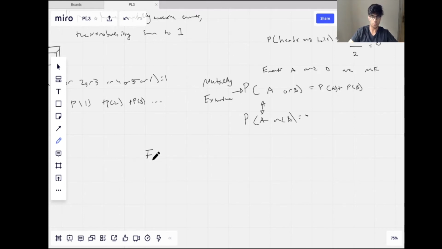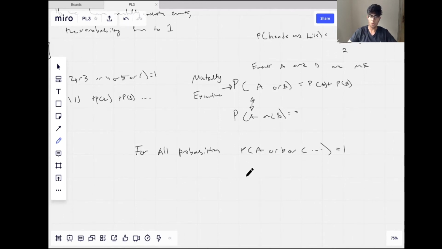So for all probabilities, we have P(A or B or C, etc.) will sum to 1. But for all probabilities, P(A) plus P(B) plus P(C), etc., does not have to equal 1. This is only true, sorry for the poor handwriting, that P(A) plus P(B) plus P(C), etc., will equal 1 for mutually exclusive events.